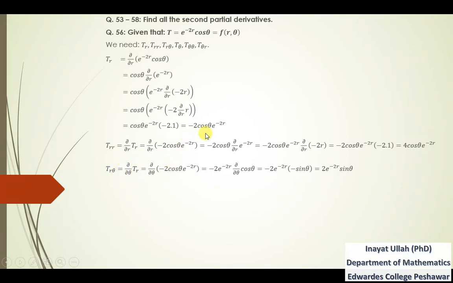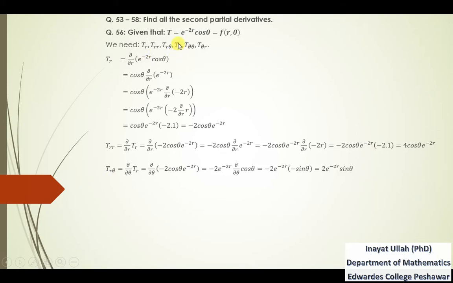So that is t_r from here, and that is because this is the partial derivative with respect to theta, so r will be kept constant. Now this term will be kept constant along with minus 2, so writing these two outside this derivative, we are left with the partial derivative of cos theta with respect to theta. And we know that the derivative of cos theta is minus sin theta. Minus into minus is plus, so plus 2 sin theta into e power minus 2r, so that is t_r theta.